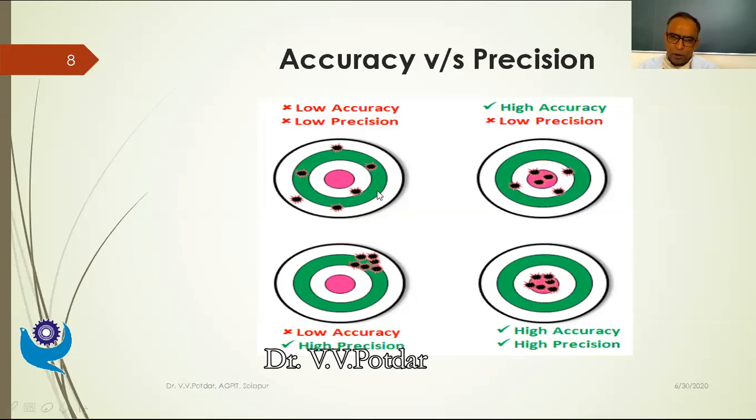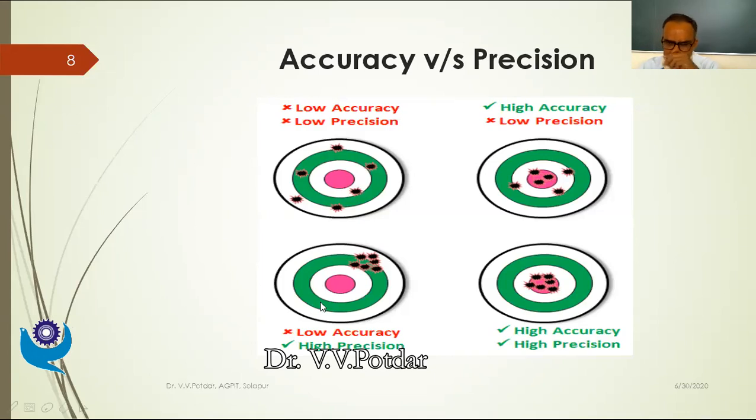And hence, what is the conclusion? This measurement has low accuracy because none of the readings are within the white circle, which is close to the pink circle. So it is having low accuracy, and all the observations that are made are scattered. Six times I have made measurements, and six times it has shown wide variation. So this particular case corresponds to low accuracy because only one reading is within the accurate circle, so to say, and low precision because all these observations are scattered.